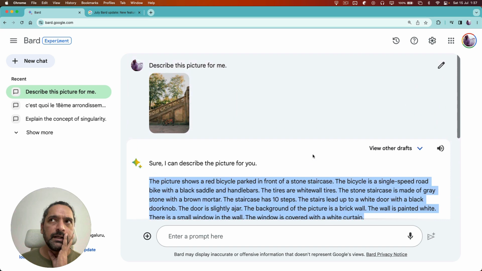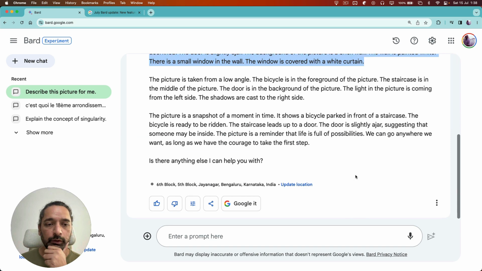And this is the kind of thing you can use now if you're building products that use Google's technology. So for example, if you've got a product in your catalog, you give it to that, it describes it, and you can put it in your catalog description.